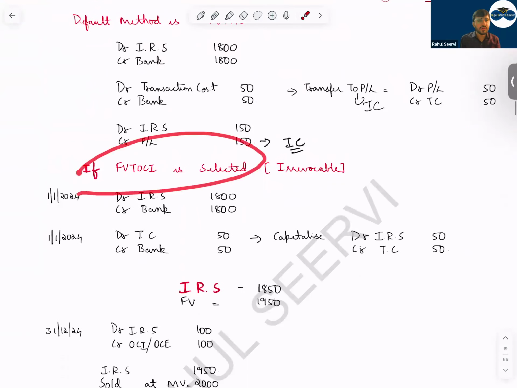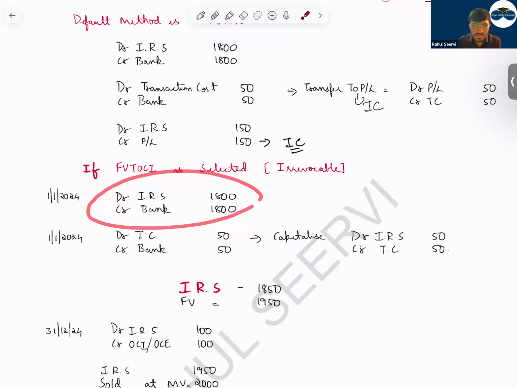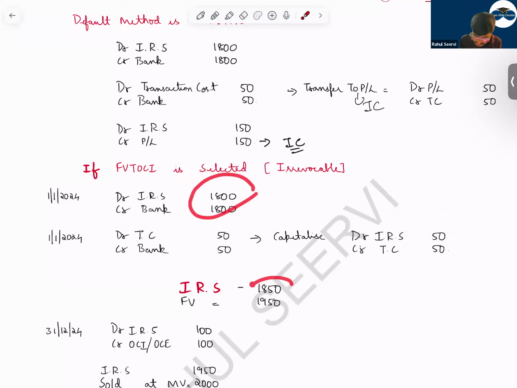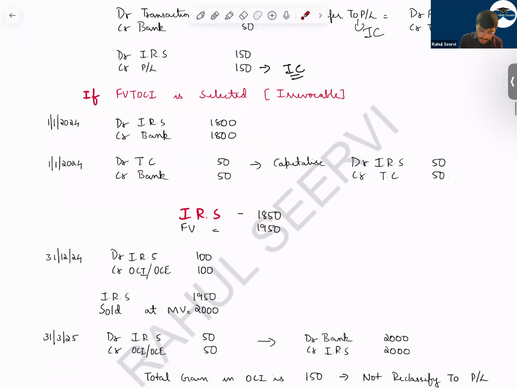If the company is following the fair value through OCI model, then what will happen? We will record the investment at 1,800. Now the transaction cost will be capitalized. The 50 you will capitalize, increasing the value of Reliance shares, so the Reliance investment in your books will be 1,850. Now the value is 1,950. So how much is the increase here? 100 is the increase.